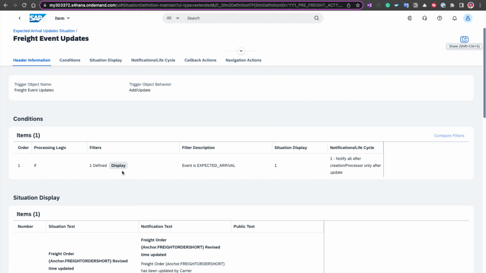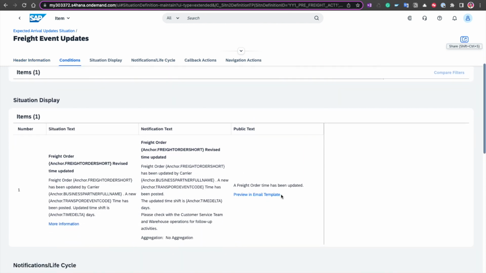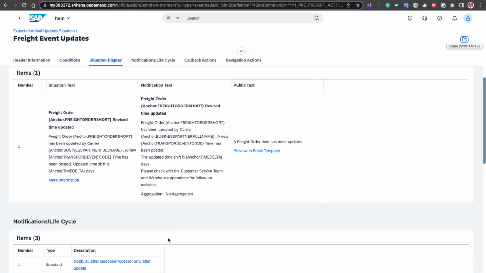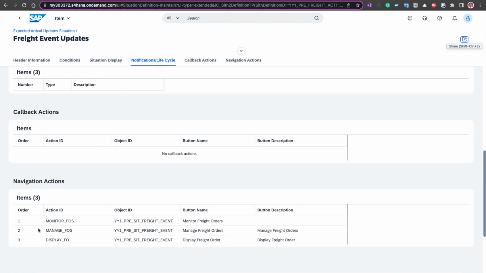For example, I could have said, well, I only want those situations notified if this is the event that comes in and if the carrier is carrier XYZ, a carrier that is not necessarily very reliable, and I hence want to know if he sends me these kinds of messages. Apart from that, all of the information I've adopted from the template, but the text I could also have further fine-tuned to the context of my situation type if it was warranted. And then, of course, the navigation actions, which I have not changed.